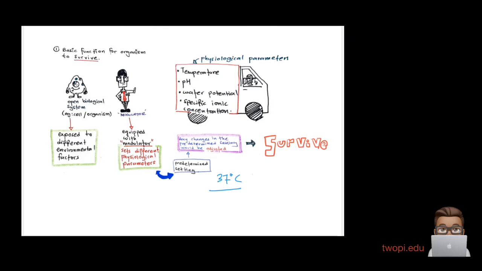Now what we have here is a modulator. This open biological system is well equipped with a modulator. This modulator sets different physiological parameters. Let's look at what the physiological parameters are. We have four: temperature, pH, water potential, and specific ion concentration. For now we don't worry about what all these physiological parameters are, but you have to remember these four. Modulators set different predetermined settings. An example is our body temperature, which is 37 degrees Celsius. Any change that happens to the temperature will be adjusted. This is very, very important for survival.